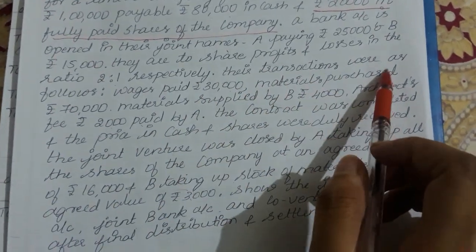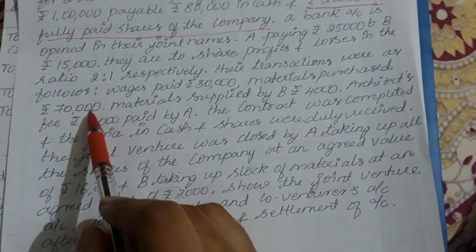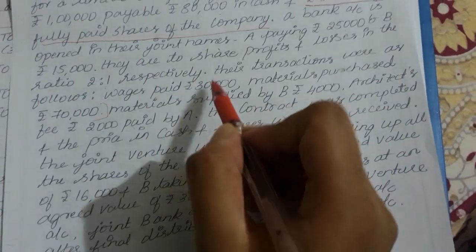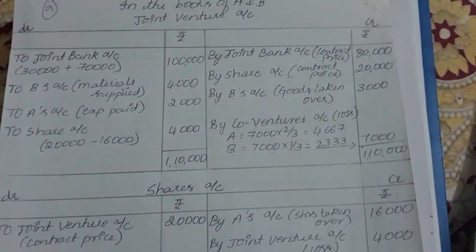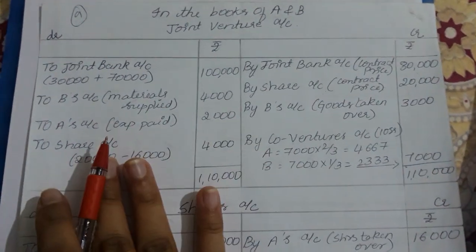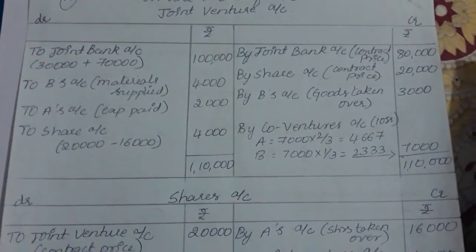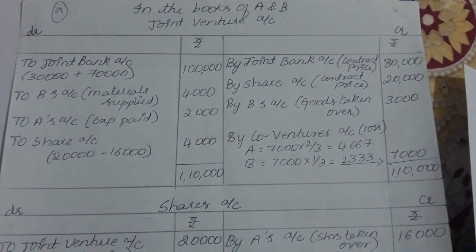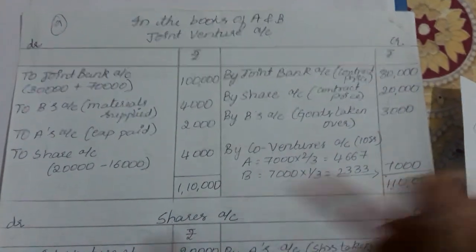Their transactions were as follows: wages paid 30,000, material purchased 70,000. Again, in the joint venture account, all the expenses should be debited. These two expenses, material and wages, were paid from the joint bank account, not by any of the co-venturers.